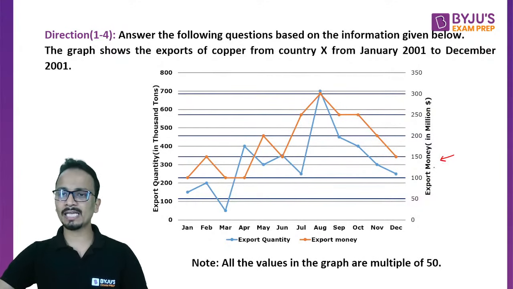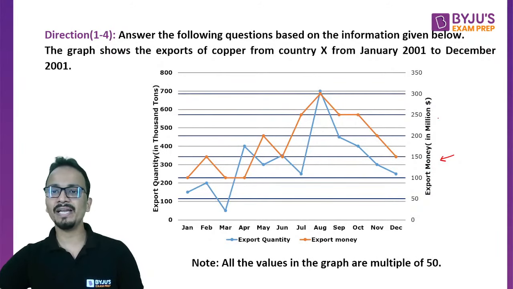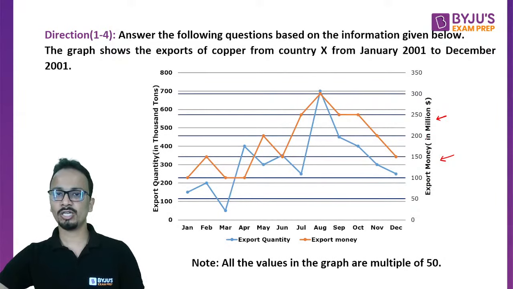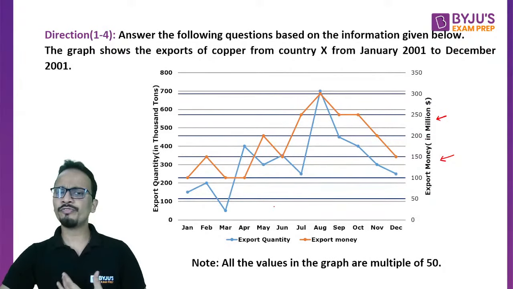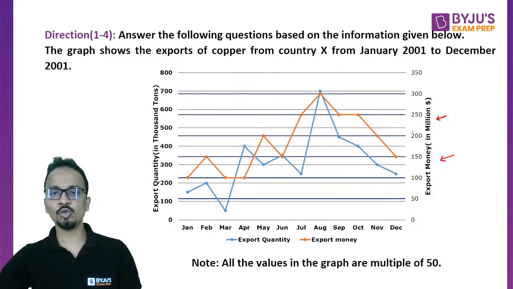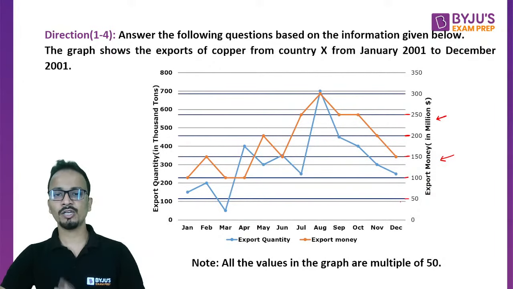side vertical axis, export money in $1 million. Okay, so the units are important. So export money in $1 million, right? So let's try to fetch one value. So export money के लिए आपको कौन सा ग्राफ देखना है? Right hand side vertical axis. Okay, and the values are mentioned 0, 50, 100, 150, 200, 250 and so on, and they are mentioned in front of these blue lines. Okay, they are mentioned in front of these blue lines, so the reference will be these blue lines for export